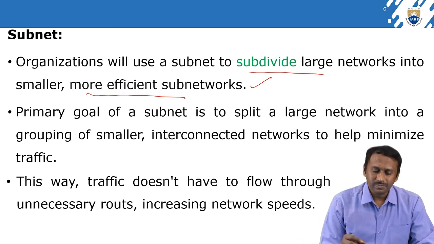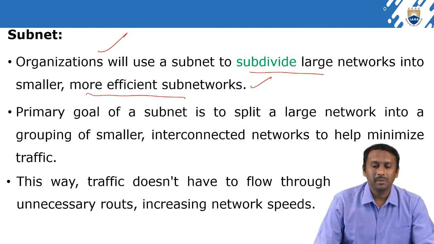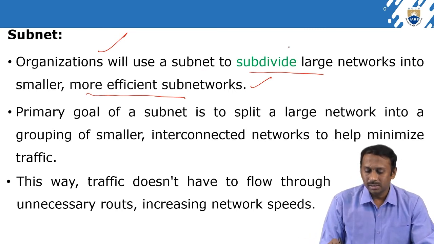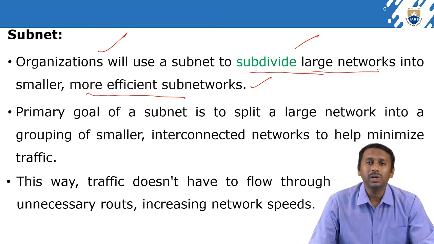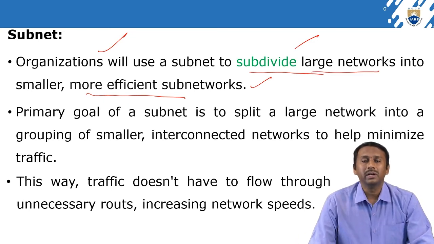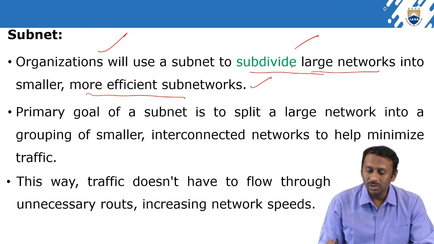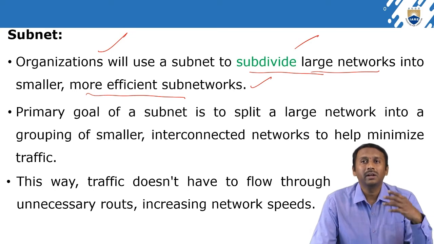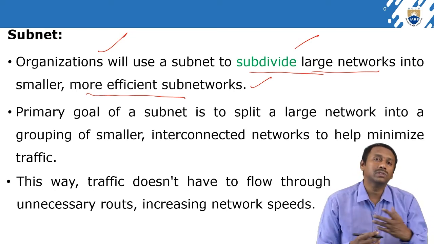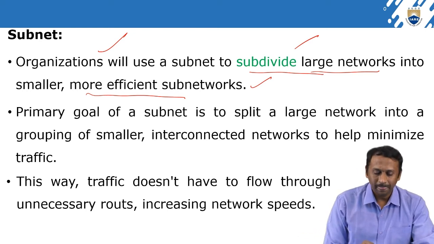In the same way, organizations implement the same principle here. The subnet subdivides large networks. When we handle large networks, it requires more cost, maintenance is very high, and complexity is also very high. So when we divide a large network into smaller ones, it is easier to maintain, and the network performs more efficiently in transmissions, right?